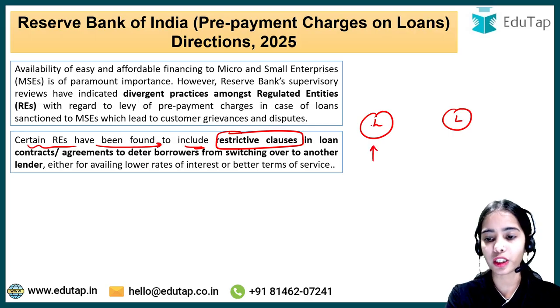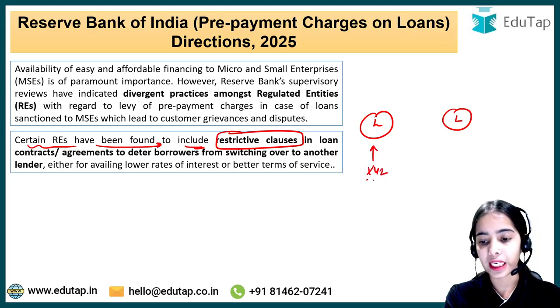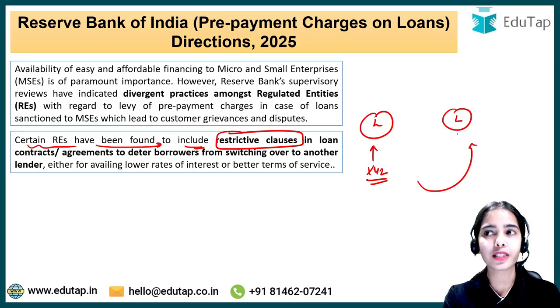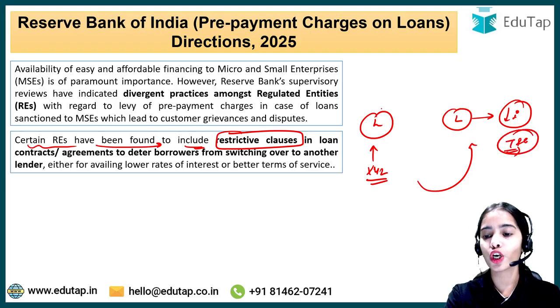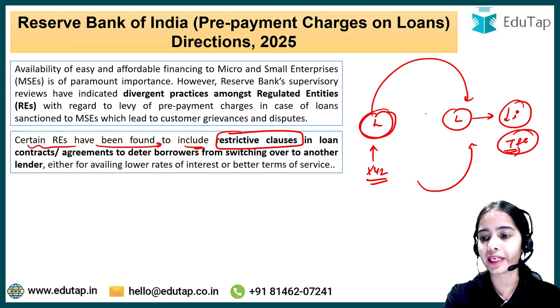Let's say you have taken a loan from a lender XYZ. Now you find that the second lender is providing better services, and is providing loans at a lower interest rate or at better terms and conditions. So you want to switch your loan from one lender to another.